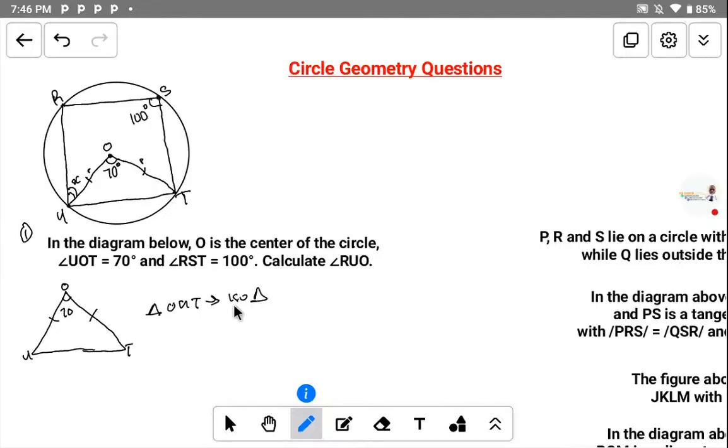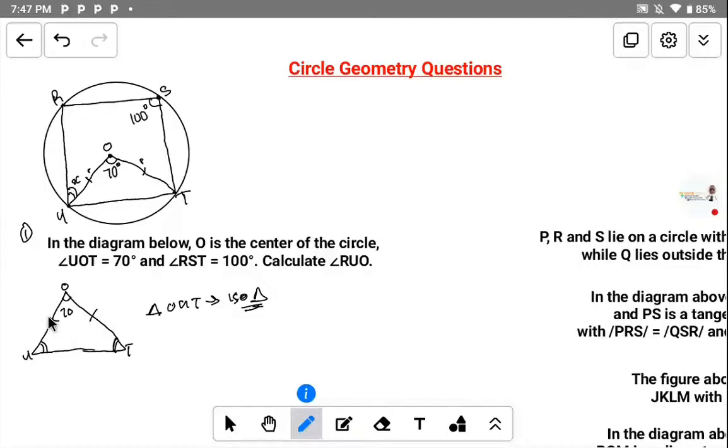You just put this as a statement: isosceles triangle. Now, since this is an isosceles triangle, you know that the two sides are equal, and the base angles of an isosceles triangle are equal. The base angle here is equal to the angle here.